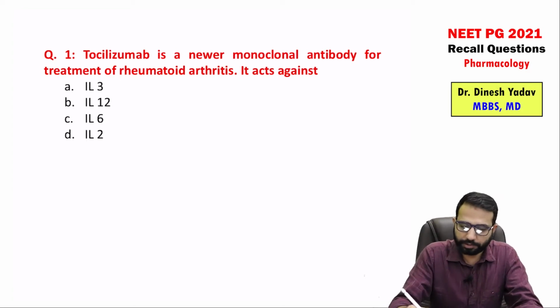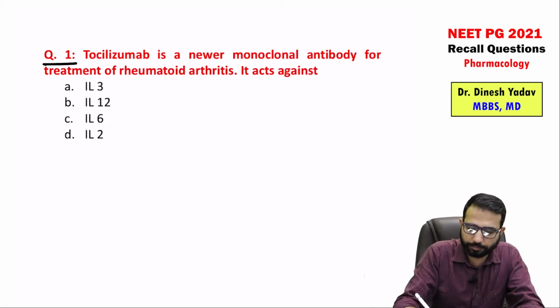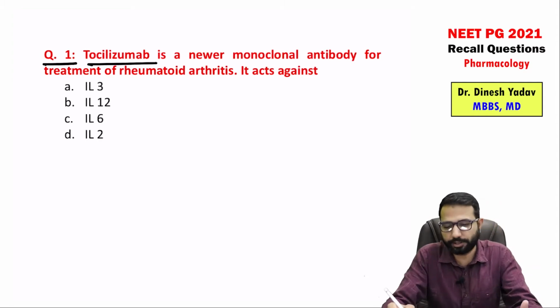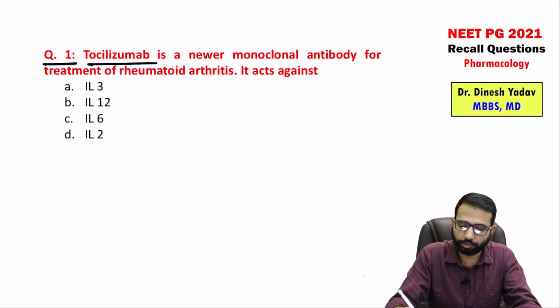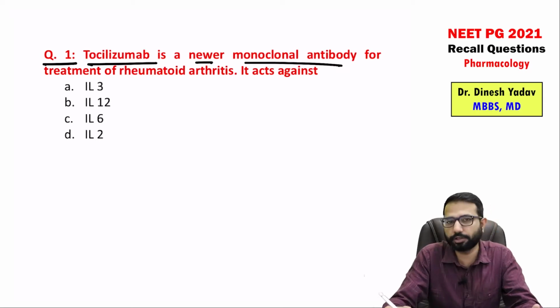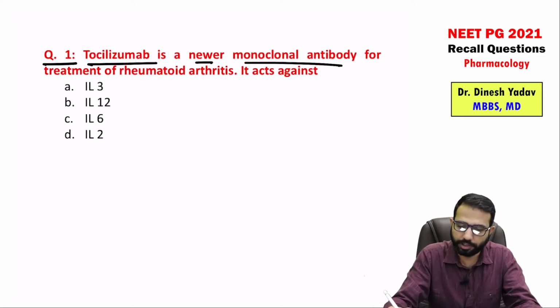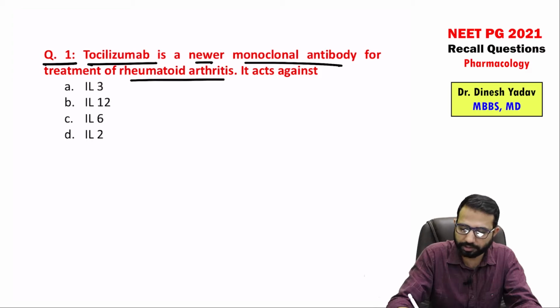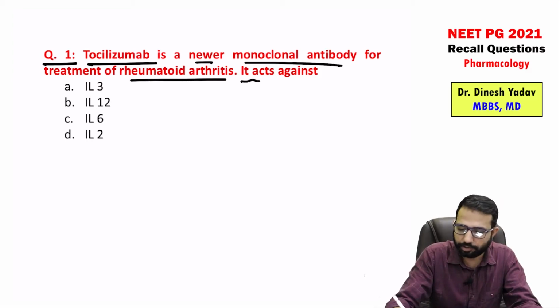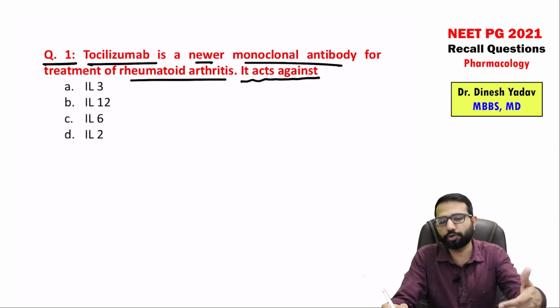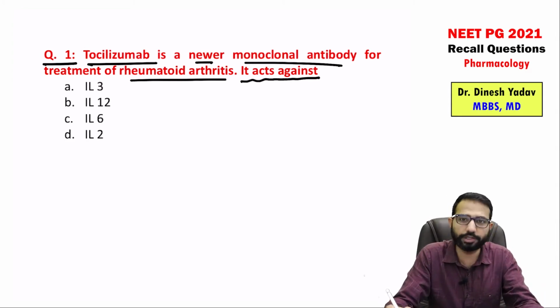So let's start. Question number 1, tocilizumab. As we were expecting this MCQ, they have asked only one MCQ from the COVID drugs, because we have used these drugs in COVID patients. Tocilizumab is a newer monoclonal antibody, as seen by the MAB, for the treatment of rheumatoid arthritis. Guys, before this, in COVID patients, we have used tocilizumab for rheumatoid arthritis patients.